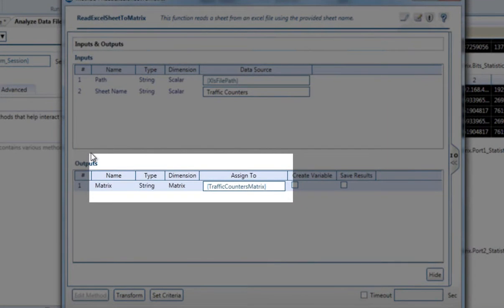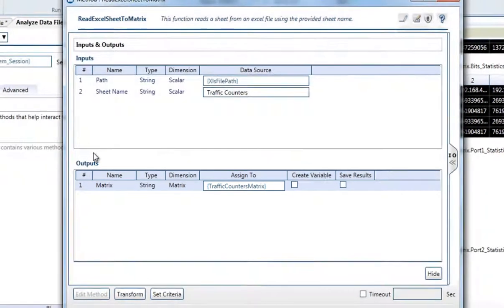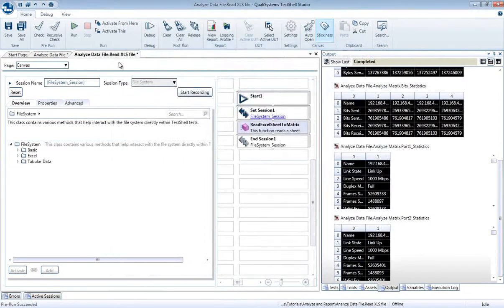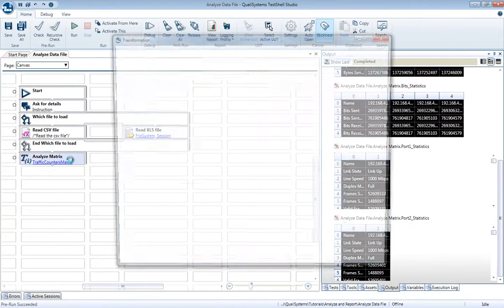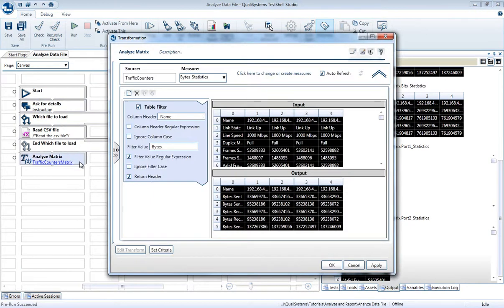Notice that we use the same matrix variable, and doing so, we can then use the same transformation step later on. Now let's see the transformations we use to analyze this matrix.